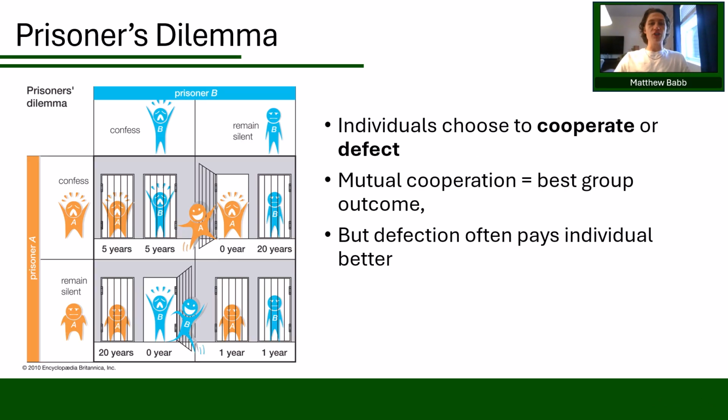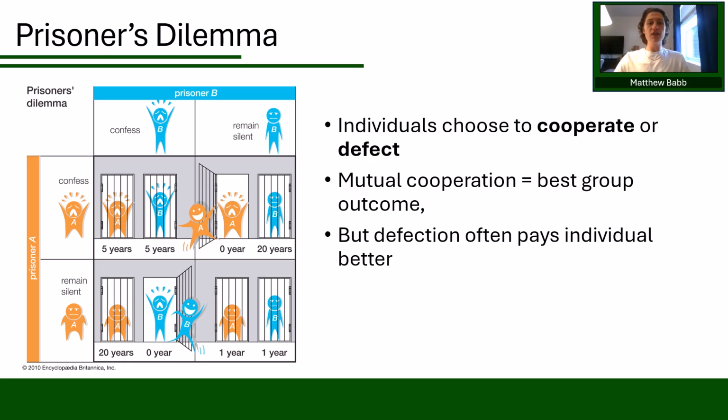Now, one way biologists study reciprocity and the evolution of cooperation is through game theory, which is a mathematical framework that models how individuals make strategic decisions when their outcomes depend on the choices of others. A classic example of this is known as the prisoner's dilemma, which is a simple but influential model that captures the fundamental tension of cooperation and defection.